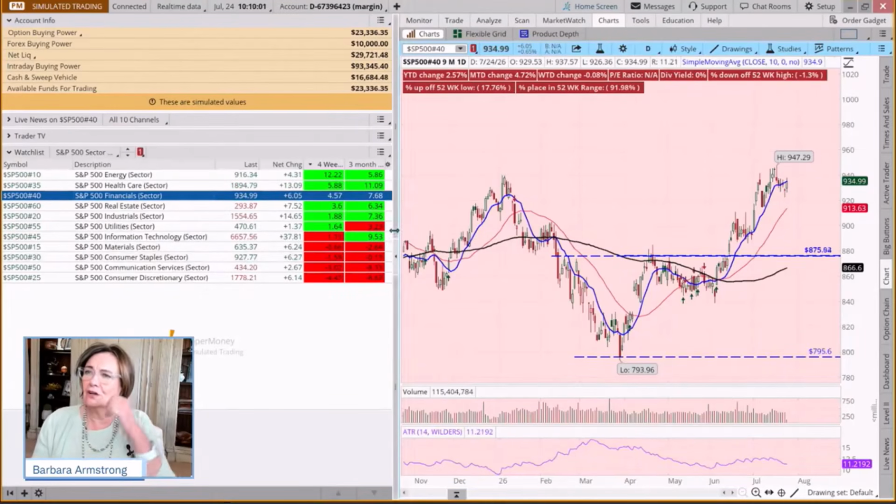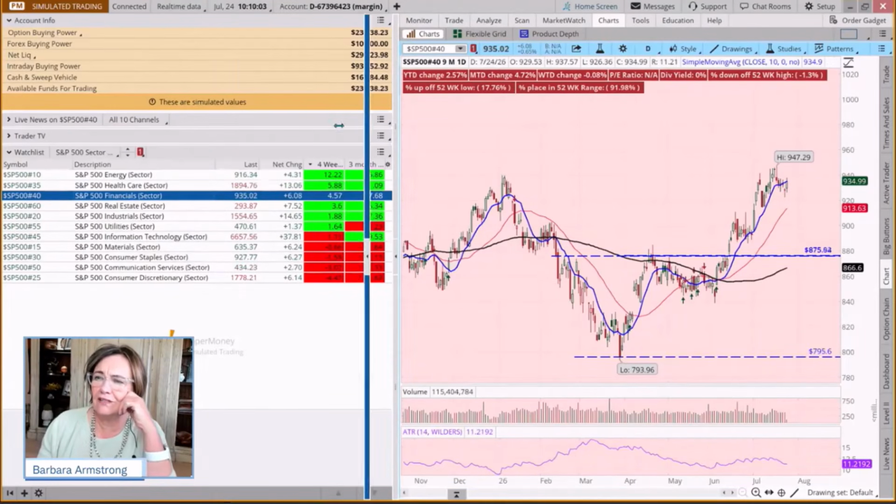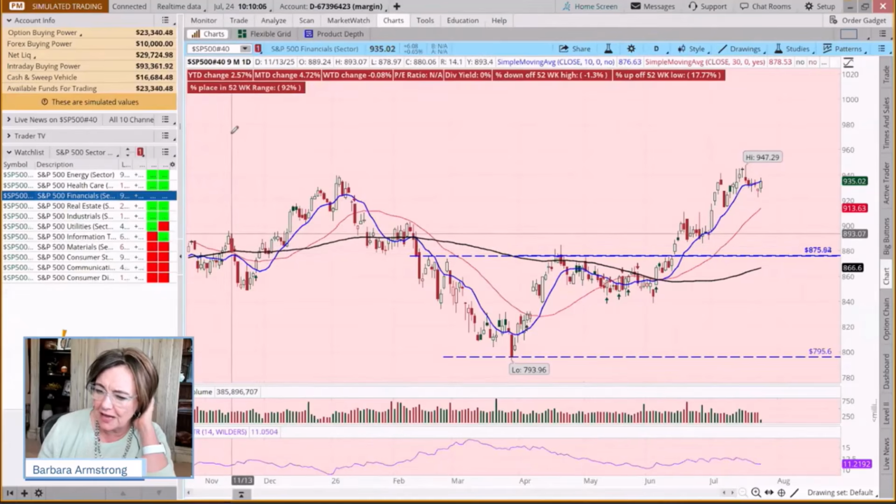Okay, so I want to look at a couple of trades that we put on. We'll look at a couple of trades and do a little trade management. We'll place a couple of trades and then we'll come back and do a little more management.